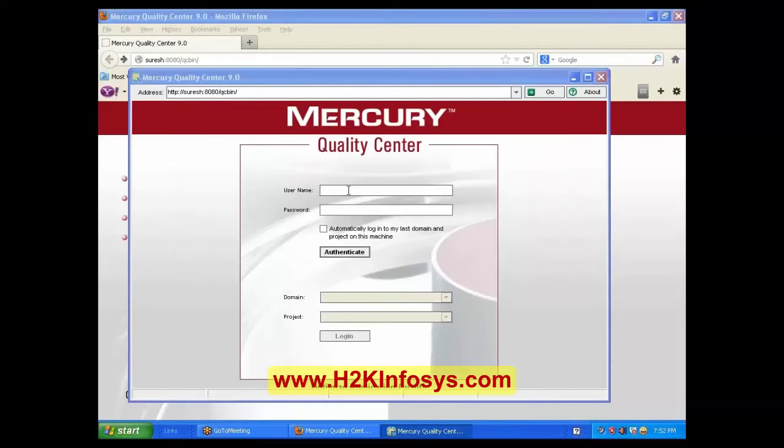Authenticate. Okay, enter the user ID and then authenticate. What username should I use here? Admin. Alex underscore QC. And password.